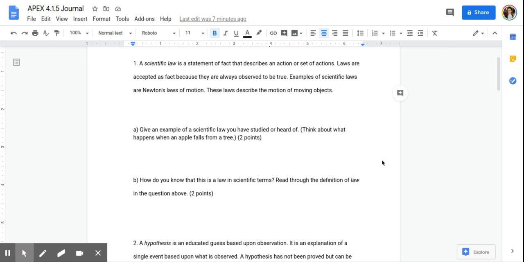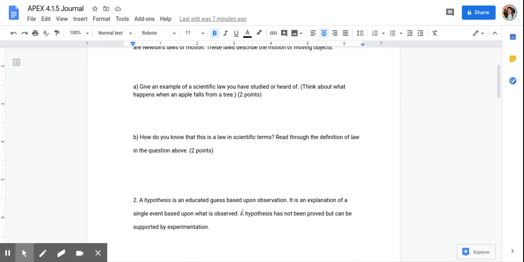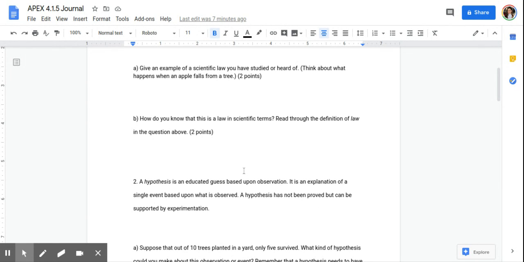Okay. So, next question: how do you know that this is a law in scientific terms? So, a law is always going to be true, like I said. So, that's how you know that it is a law, if it always holds true.